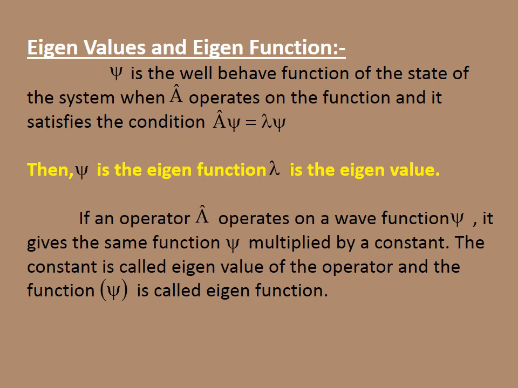If an operator A operates on a wave function psi, it gives the same function psi multiplied by a constant. The constant is called the eigenvalue of the operator and the function is called the eigenfunction. If you know that, you can get at least 1 mark in both TRP as well as GTRP examination. It is very important and you have to work out more.